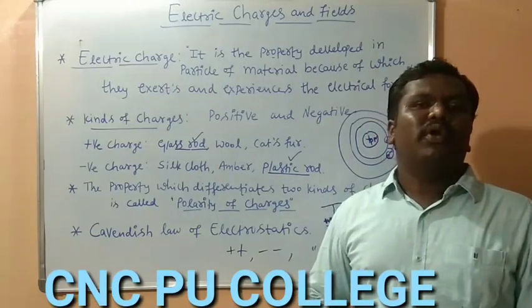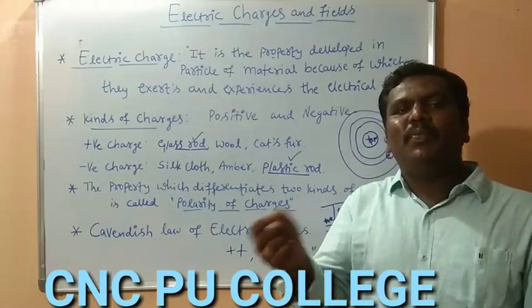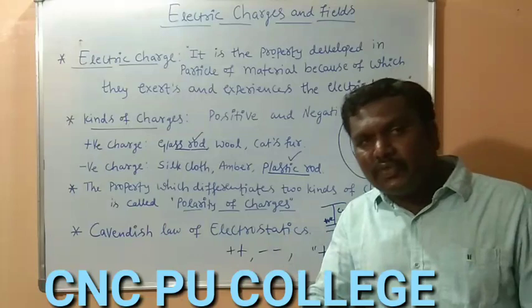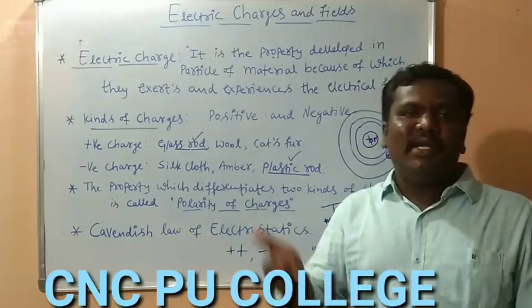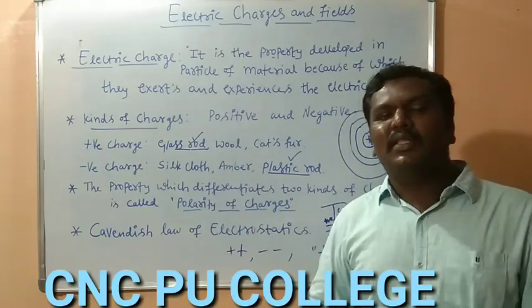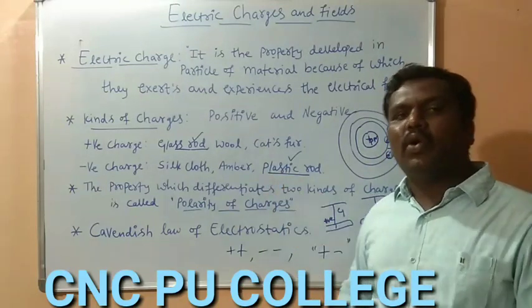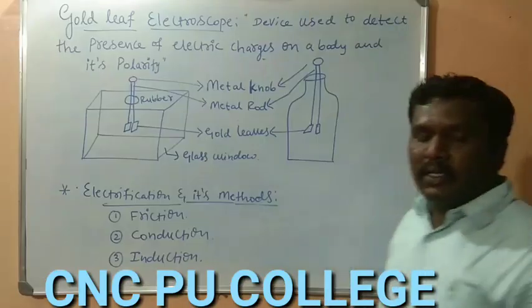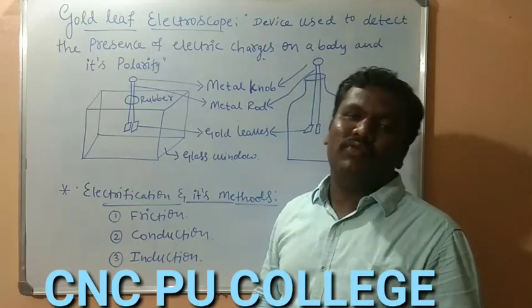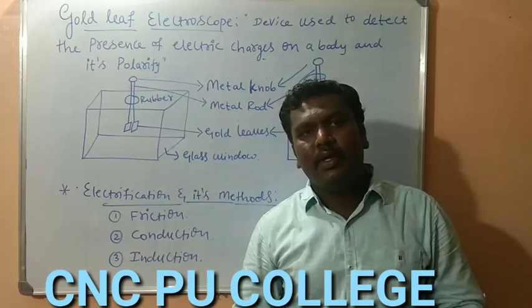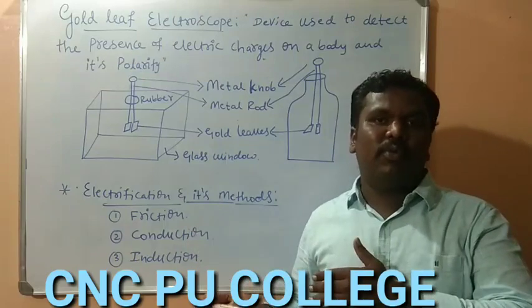Now it is very important to understand a device which helps us to detect the presence of charges and also helps us to know the type of charge induced in the material, and that device is called an electroscope. So now we have to study the concepts of electroscope. We have to study the device which can give us information about the charge present on a body as well as the polarity of the charge present on the body, as we already came to know about polarity.